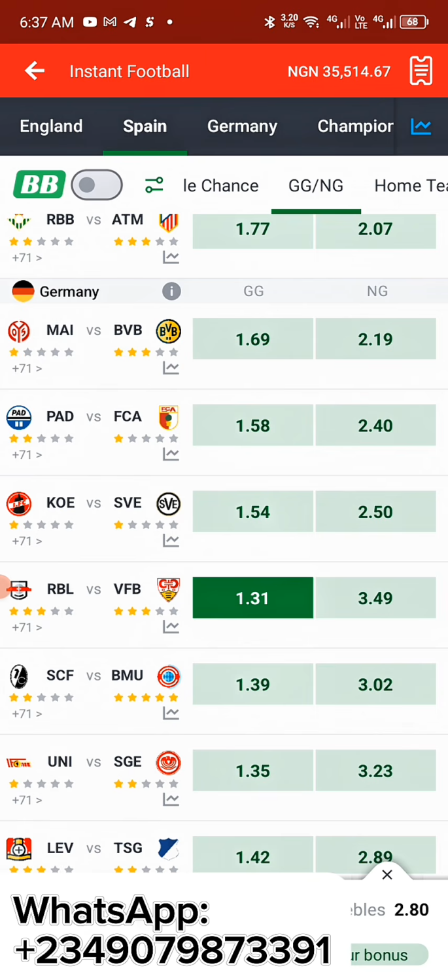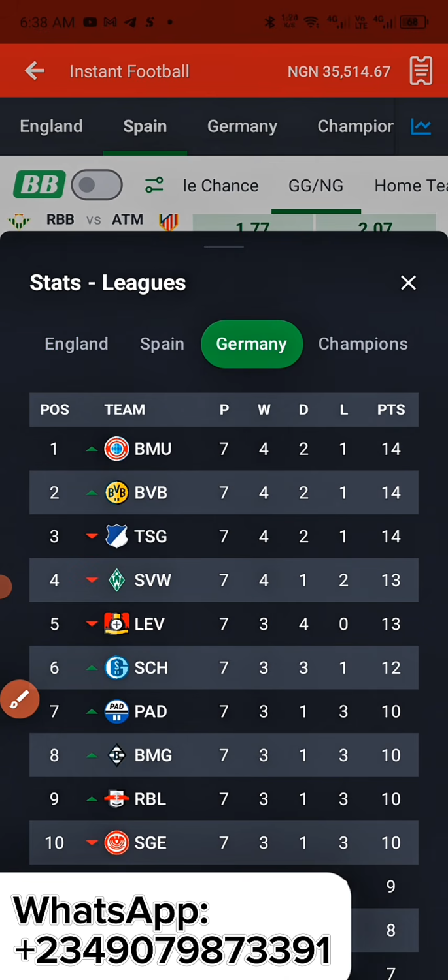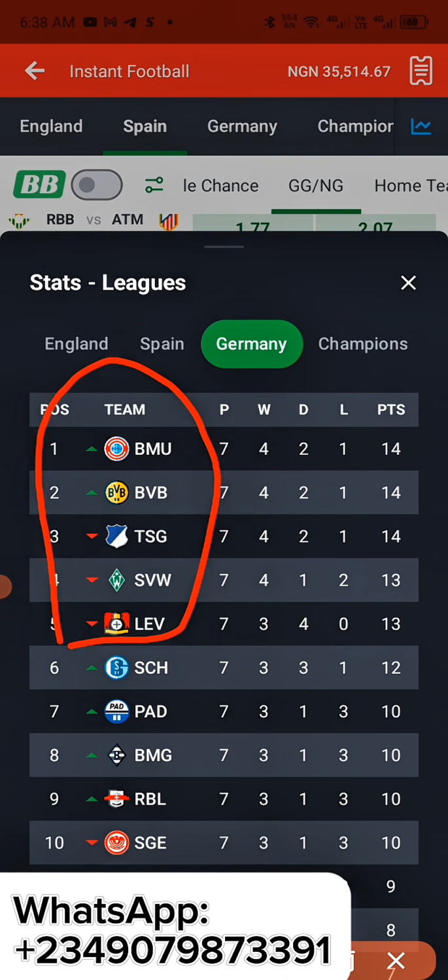So let us go and check it in the Germany section. So when you come over here, you just tap Germany. This is the Germany section. So when you come over there, you tap the Germany section, and we're looking for VFB, and as you can see, these are the teams that are among the top 5 teams, and those 2 teams are not among them. So this is a no-no for us.